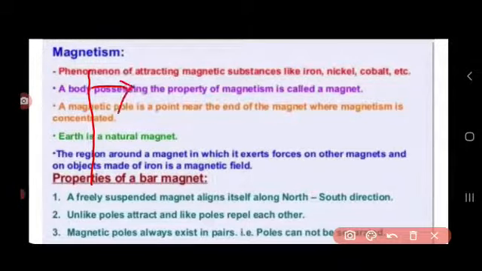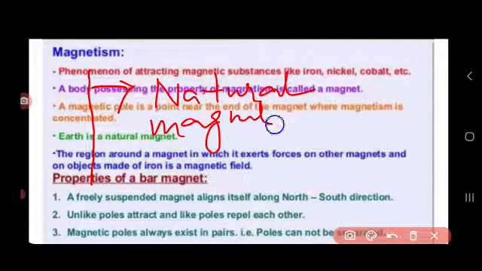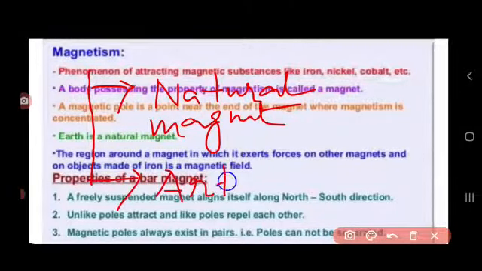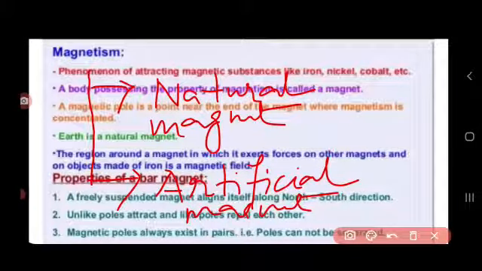Firstly, we know about the natural magnet. It is a naturally occurring magnet, and it comes in the form of iron oxide, that is Fe2O3, and previously it was named lodestone.